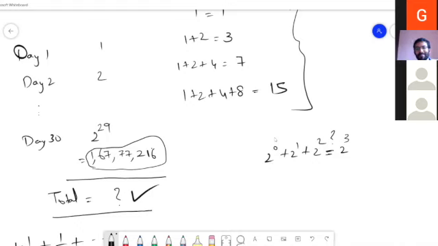Okay. So adding 1 plus 2 is 3, which is 1 less than the next number. When I add up to 7, it is 1 less than 8. And if I go on adding like that, it is 15, 1 less than 16. So if this process continues until any step, the sum of n terms will be 1 less than 2 to the power n. Beautiful.